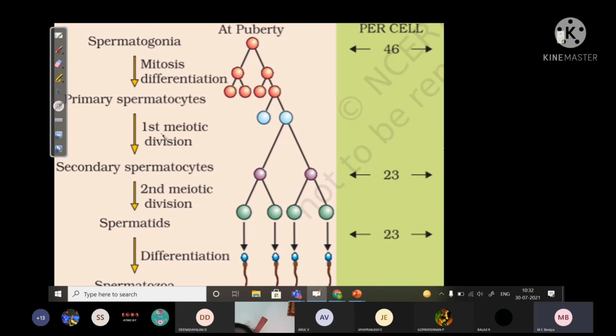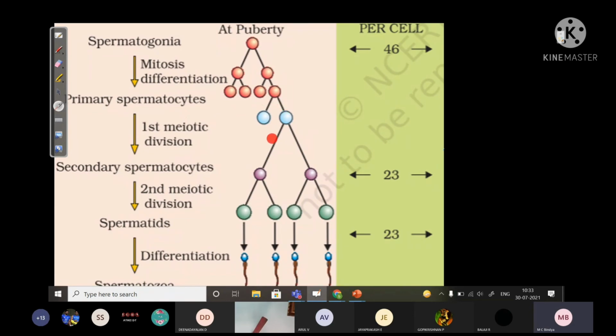But after first meiosis division, secondary spermatocyte is produced, so it will be haploid with 23 chromosomes, half the number of chromosomes. Secondary spermatocyte will become spermatids with second meiotic division. Still, it will be haploid only because second meiotic division is somewhat like mitosis. That's why it will be 23 itself. So every sperm, each one will be haploid with 23 chromosomes.